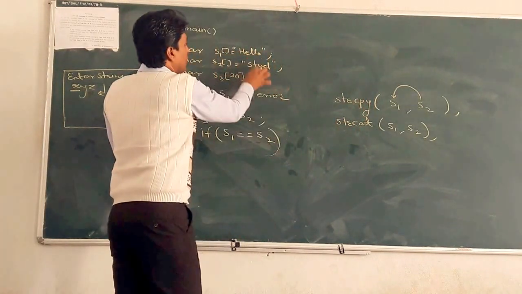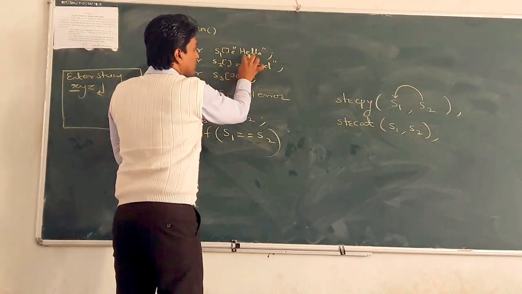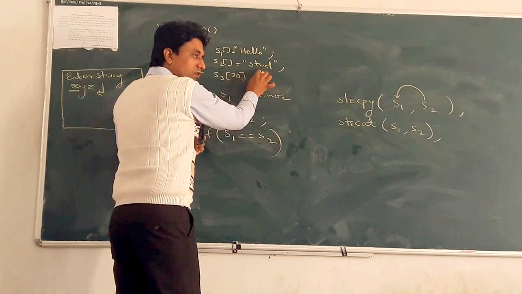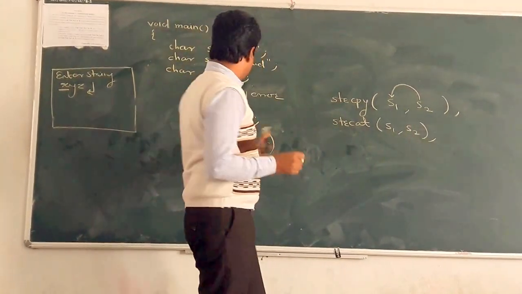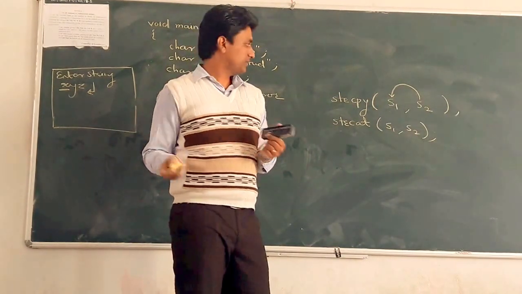That is, if hello and student is there, then what is the result? Hello stud, and at the end of S1. Okay. Next, how can we compare two strings?